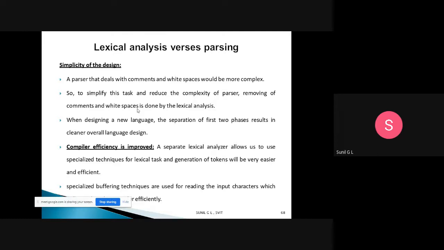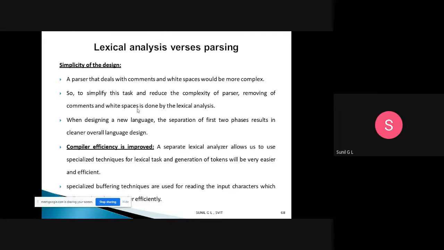When designing a new language, a separation of the first two phases results in a clean overall language design. When you are designing a new language, if the generation of tokens and the syntax checking are separated into two phases, the overall language design is cleaner. At that time it's very important. That's why, because of the simplicity of design, we have separated lexical analysis and parsing.